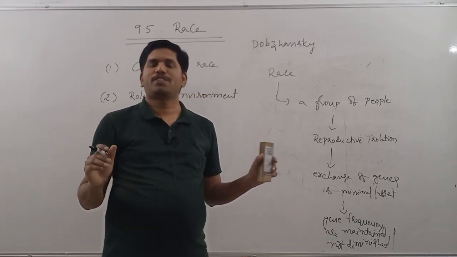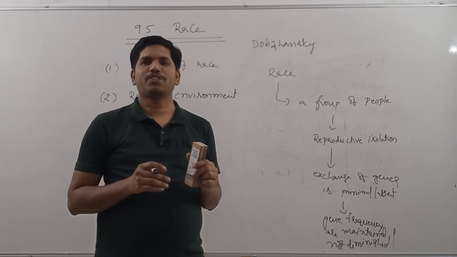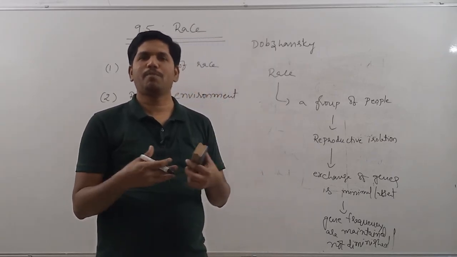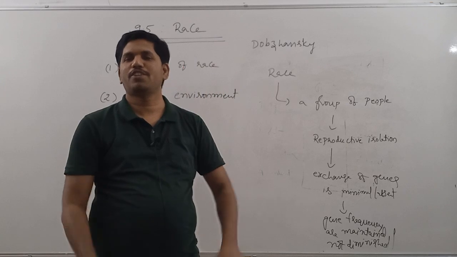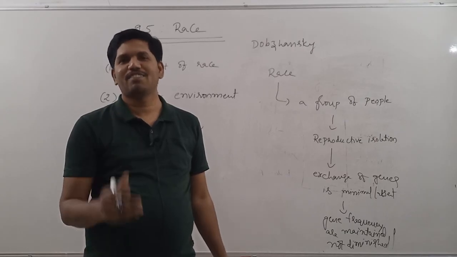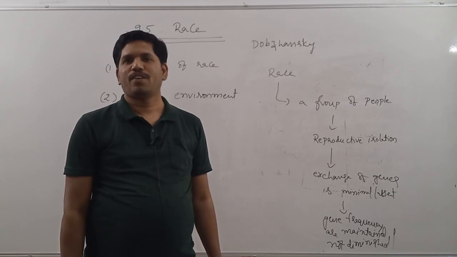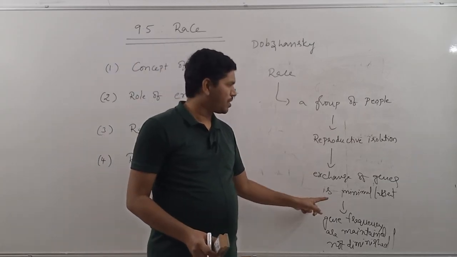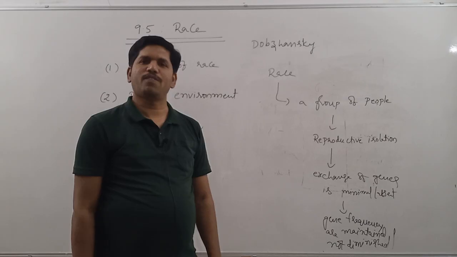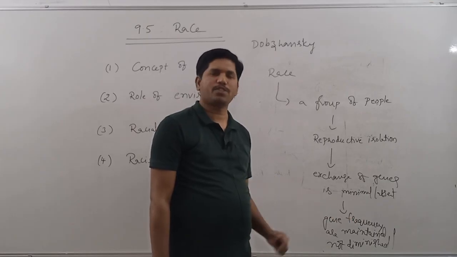If there are no color-based restrictions, country-based restrictions, language-based restrictions, and anyone can have a marriage with anyone, then there will be mating. Because of mating, there will be mixing of all the genes in the next generation. But in reality, it is not taking place. Nature is not distinguishing us, but we are following certain barriers. That's why because of that reproductive isolation, the exchange of genes between two populations is almost minimized. Now and then they are taking place, but the exchange of genes is very less or absent.